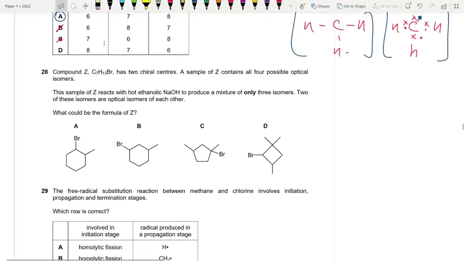28. Compound Z has two chiral centers. A sample of Z contains all four possible optical isomers. The sample of Z reacts with hot ethanolic NaOH to produce a mixture of only three isomers. Two of these isomers are optical isomers of each other. Okay. So two stereoisomers and one other isomer. What could be the formula of Z? Okay. Z has two chiral centers. A sample of Z contains all four possible optical isomers.